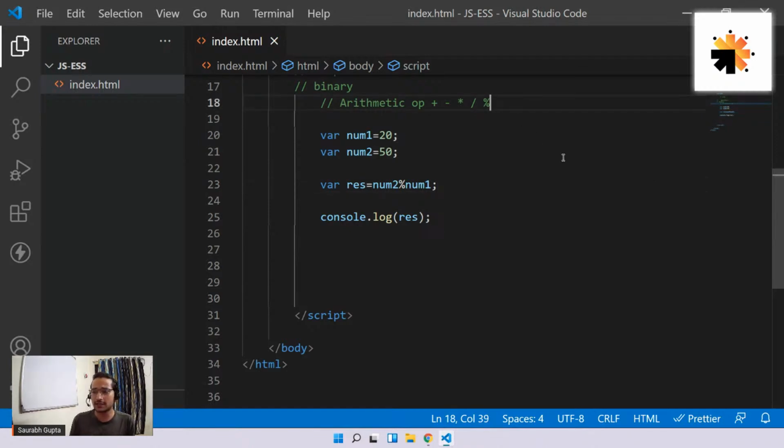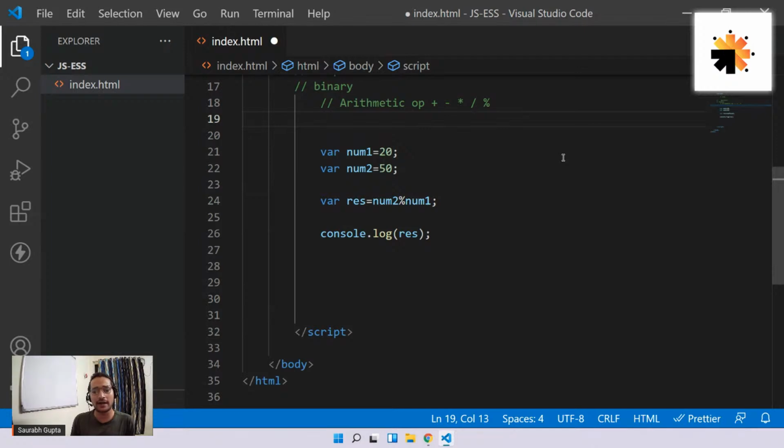Now then, let's talk about the next kind of operators. One more, tell me, sir. Once more, all the operators. It's simple, buddy. See, plus is for addition, just like you can see. If I perform num1 plus num2, it will add. Then you have minus, multiply, just like basic mathematic operations. Okay, simple.